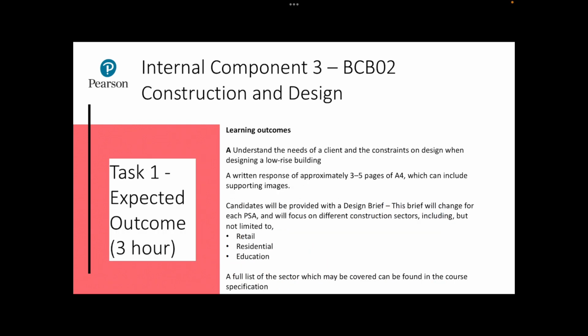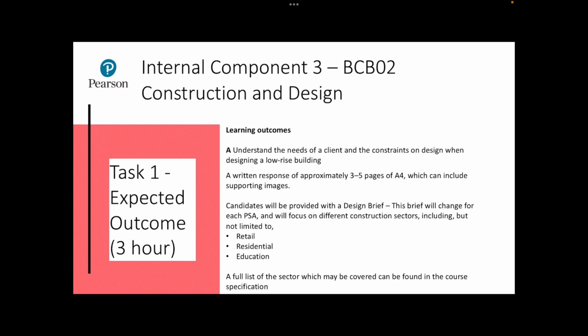Task 1 is expected to take approximately 3 hours. It covers the learning outcome A, the learners need to understand a client and the constraints of a design on a low-rise building. The expected outcome is that they will produce a written response of approximately 3 to 5 pages of A4, which can include supporting diagrams.